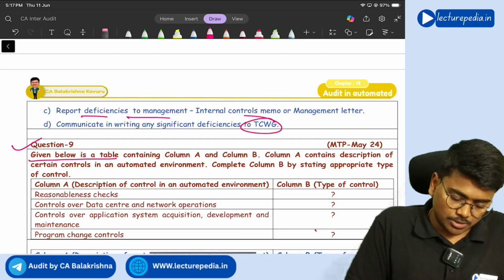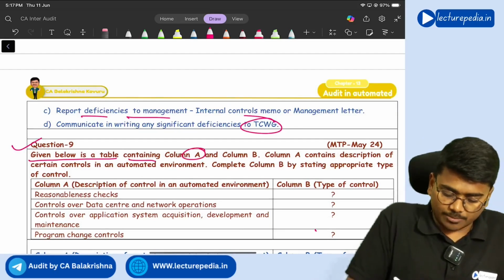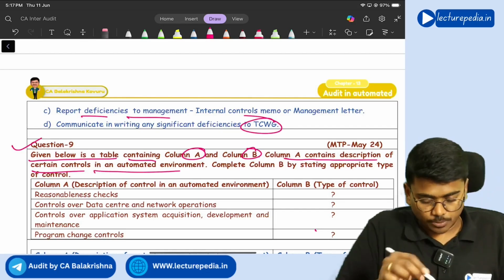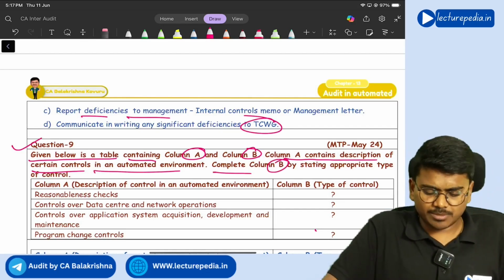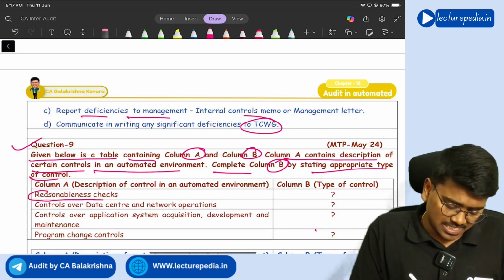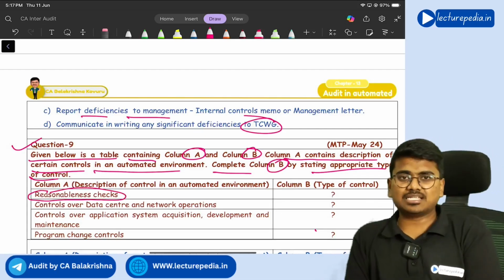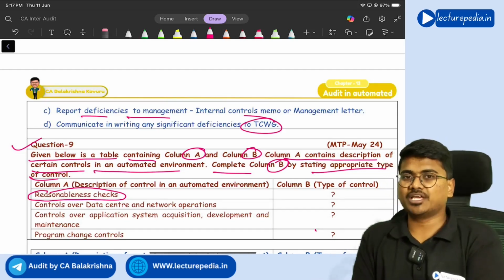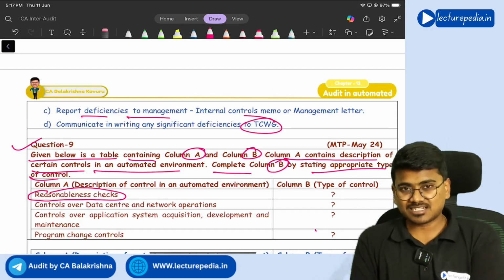Next, moving to question number 9. Given below is a table containing column A, column B. Column A contains a description of certain controls in an automated environment. Complete column B by stating the appropriate type of control. Okay. Reasonableness check. So reasonableness check, what type of control is it? Is it a general IT control or application control? First of all, what is reasonableness check?